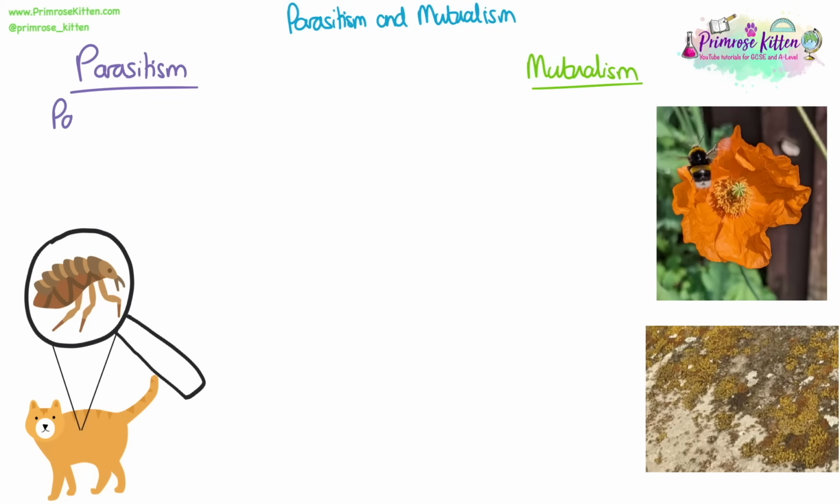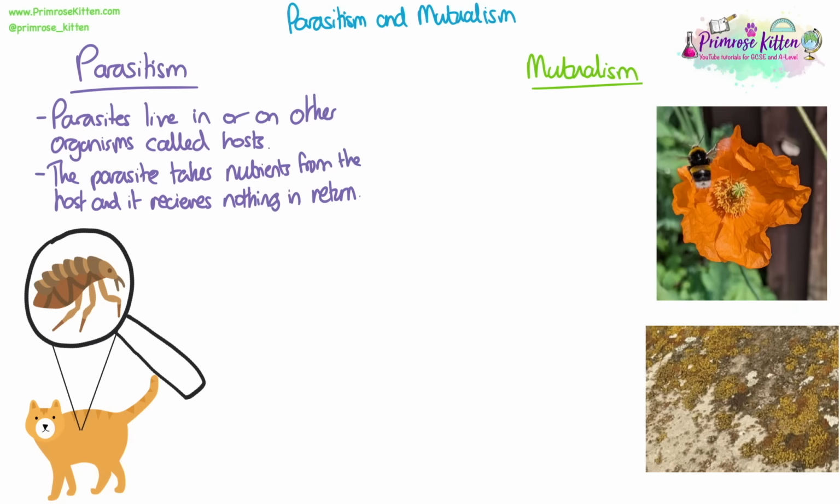Parasitism and mutualism. Parasites live in or on other organisms called hosts. A parasite takes nutrients from the host and it receives nothing in return. So this means there's no benefit to the host organism of having the parasite, and often it can be detrimental to the host organism.